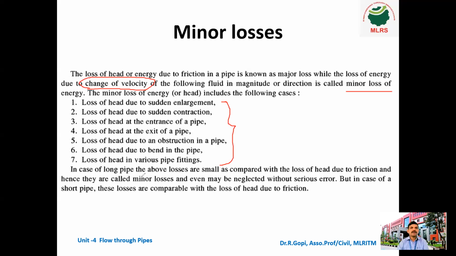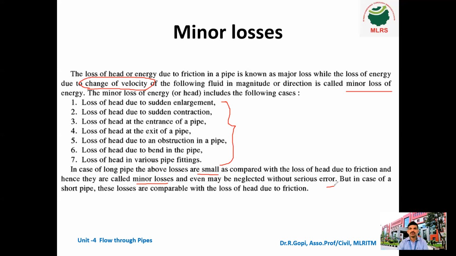In case of a long pipe, the above losses are small. A straight pipe of 1 kilometer or 2 kilometers has very small losses compared with the loss of head due to friction, and hence they are called minor losses. They may even be neglected without serious error because they are very negligible.